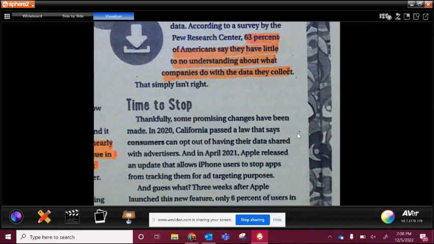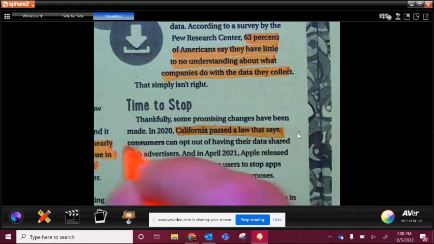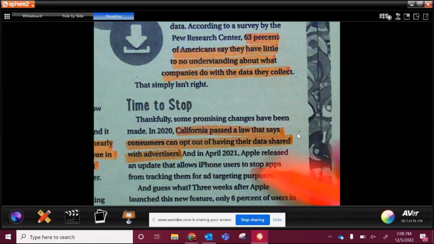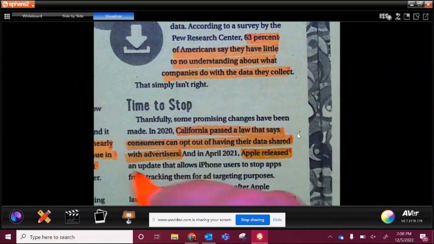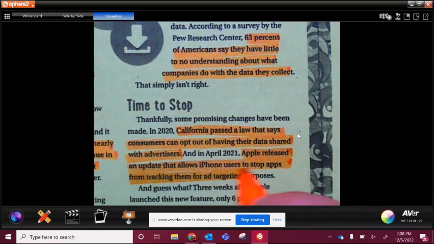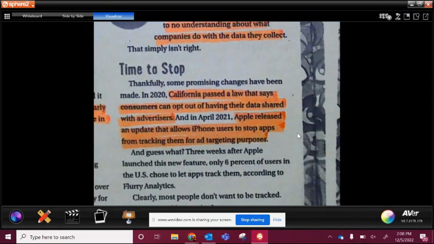Thankfully, some promising changes have been made. In 2020, California passed a law that says consumers can opt out of having their data shared with advertisers. Okay? So the fact that these things are already happening supports their bias. And in April 2021, Apple released an update that allows iPhone users to stop apps from tracking them for ad targeting purposes. So again, that's tying into their claim.